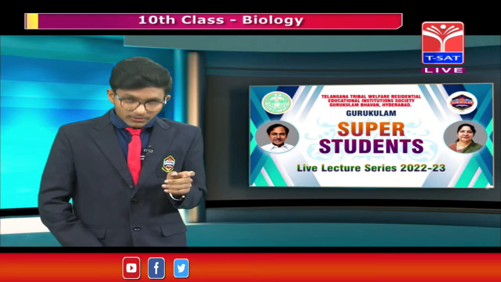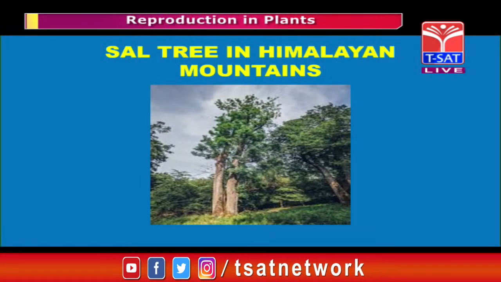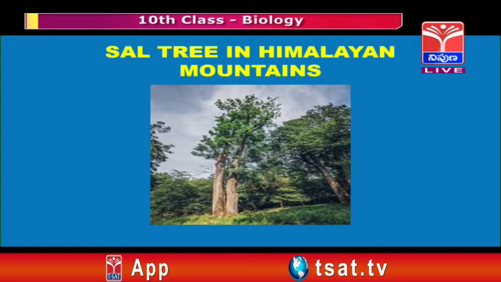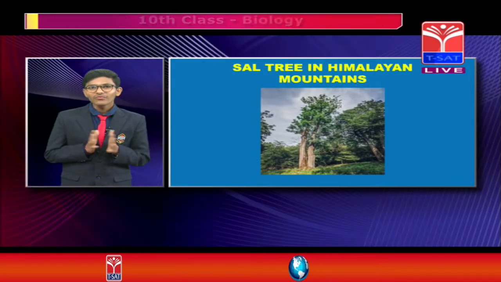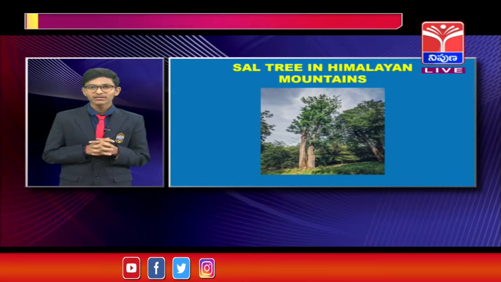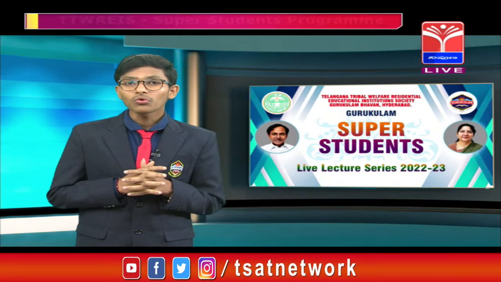So see the image, friends, what is this? Anyone guess? Yes, this is a sal tree. This sal tree grows in the Himalayan mountains. You know very well what the climate condition of the Himalayan mountains is. There is extreme cold, right?